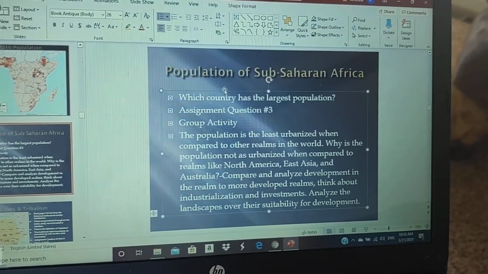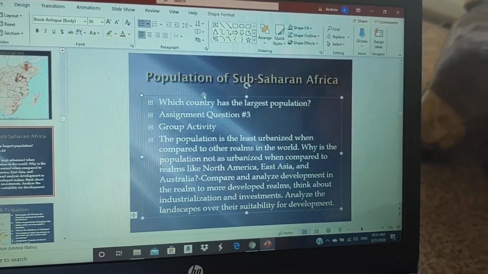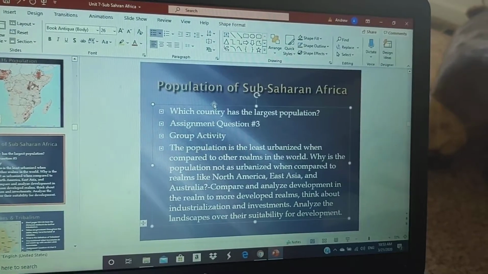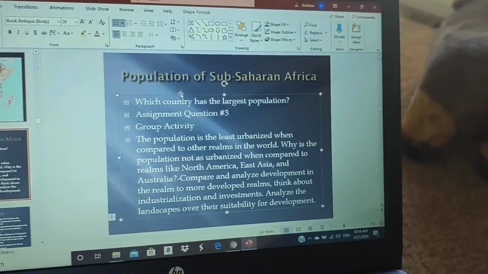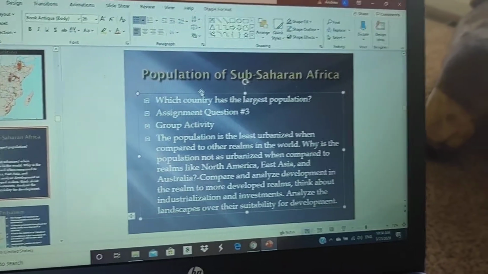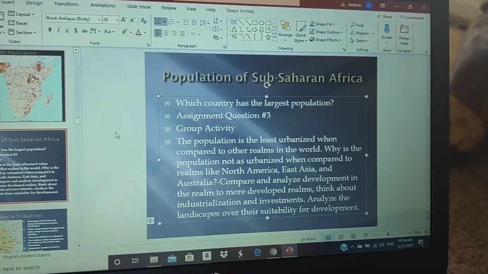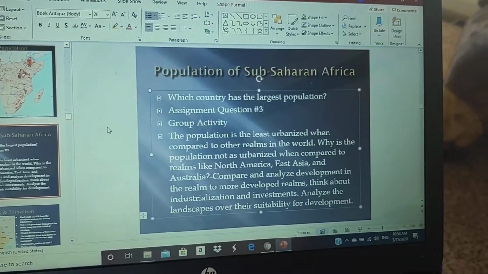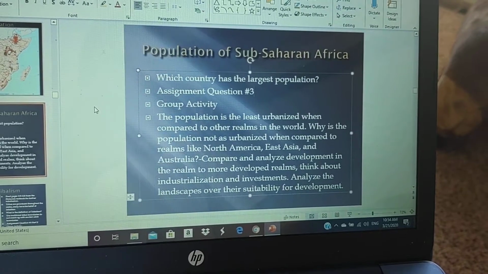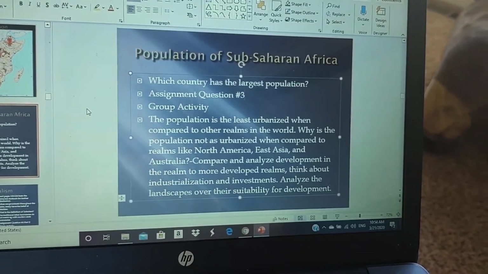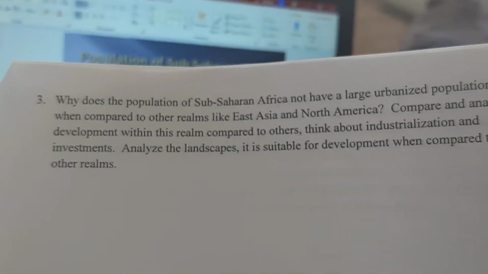Is the landscape suitable for development? Remember, in the Congo, what is the dominant landscape? What about in Namibia? What about the areas near the Sahara? Can it actually work to have very large urbanized areas like Shanghai, Moscow, London, etc.? So go ahead, think of those factors, and answer question number 3 of your assignment. Again, this question right here.